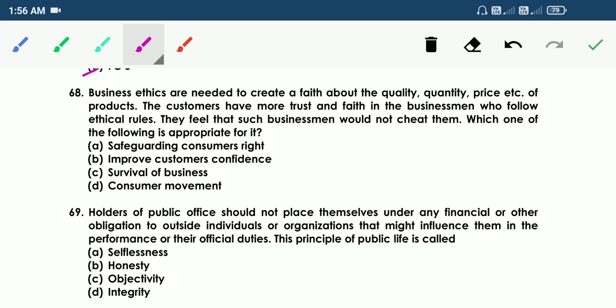68. Business ethics are needed to create faith about the quality, quantity, price, etc. of products. The customers have more trust and faith in the businessmen who follow ethical rules. They feel that such businessmen would not cheat them. Which one of the following is appropriate for it? Option A, safeguarding consumers' right, B, improve customers' confidence, C, survival of business, D, consumer movement. So the answer is B, improve customers' confidence.